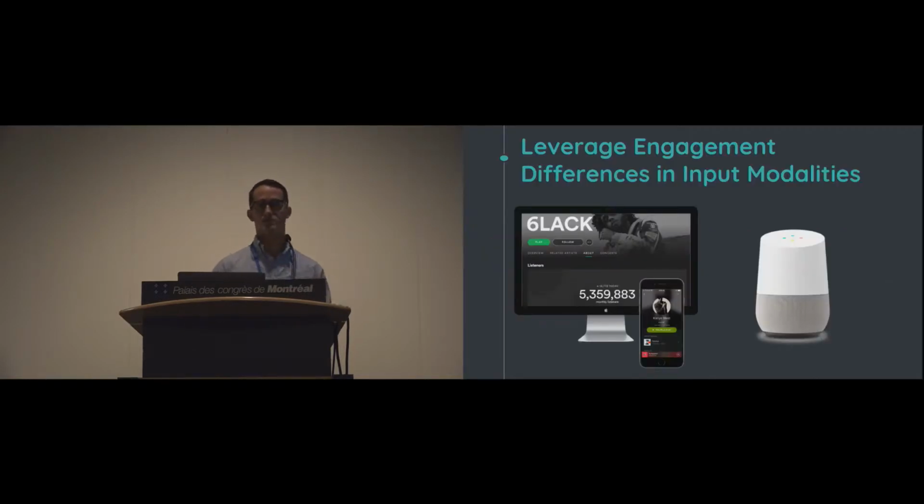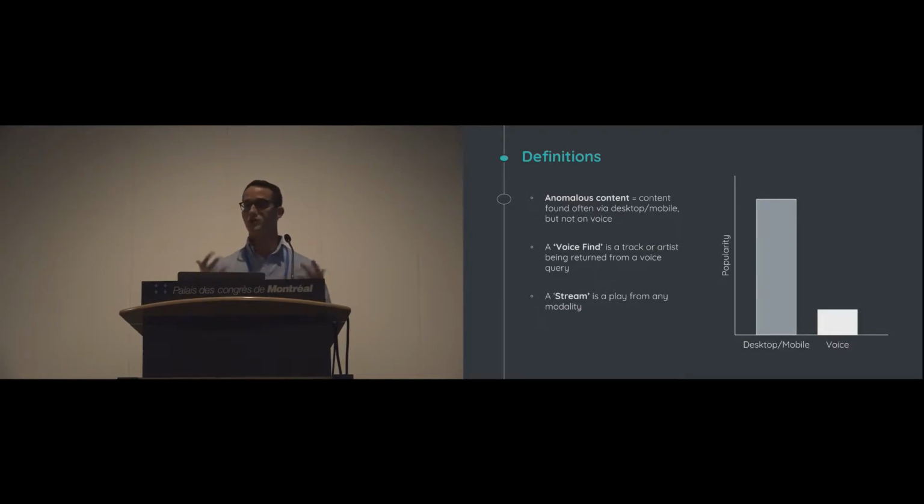What we came up with is basically the idea that when you're running the same kind of program on multiple platforms across different modalities, you can leverage the engagement stats against each other to discover what's going wrong. To start with a couple definitions so we're all speaking the same language: when I'm talking about anomalous content, I mean something that is super popular on desktop or mobile where you can directly click the song, but something that's very unpopular on voice. This disparity indicates that there's probably a problem on the voice interface.